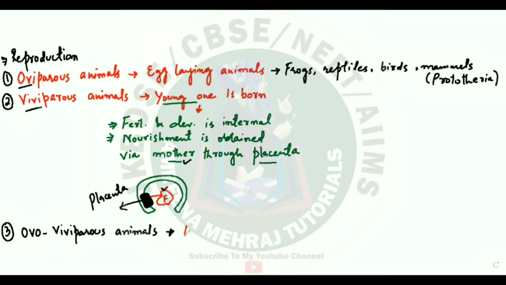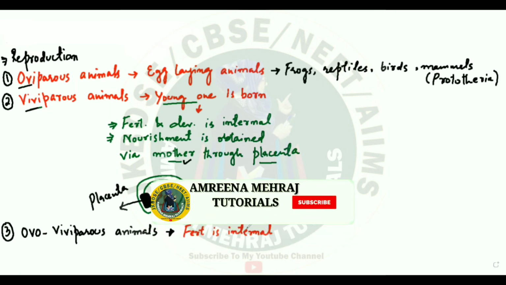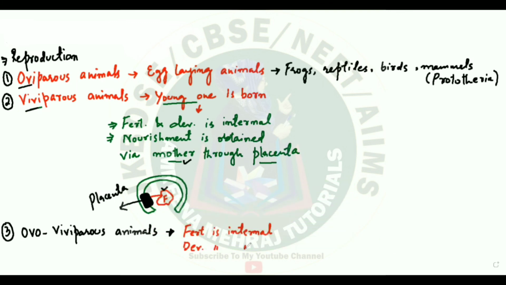In them, let us notice first of all what is going to happen. Fertilization is internal. That means the fusion of the sperm and the ovum is going to take place inside the body. So fertilization is internal, 1 point. Development is also internal. That means the development of the new individual is going to take place inside the body. But the difference is that there is no placenta involved. No placenta formation. That's the difference.